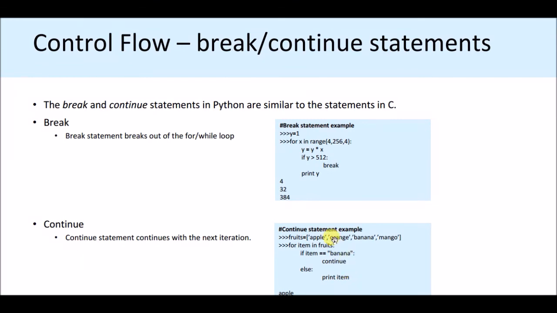So apple is printed, orange is printed. When item is equal to banana, we continue, otherwise we print the item, and mango is printed. So banana is excluded from the program output, right?